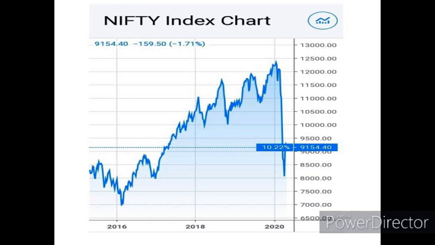But suddenly, it crashed rapidly in the months of February and March. It fell up to 8,000 points. It took 4 to 5 years for Nifty to reach from 7,000 to 12,000 points, but just 2 months to fall back to 8,000 points. And we all are aware of the reason for this fall. Of course, the coronavirus pandemic, because of which companies all over the country have stopped their operations.